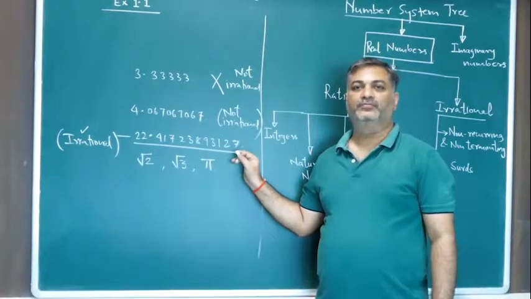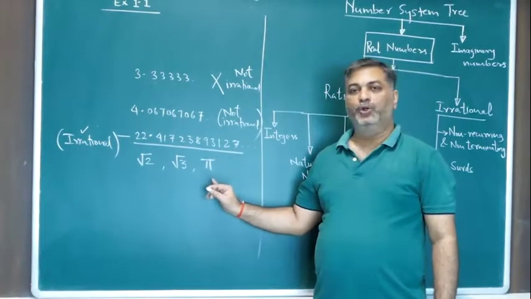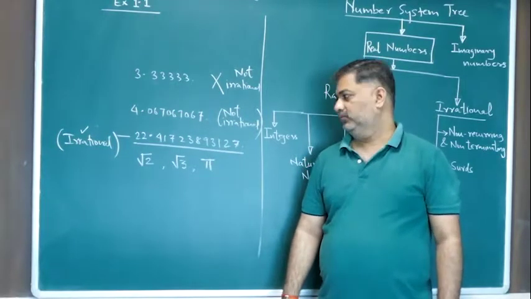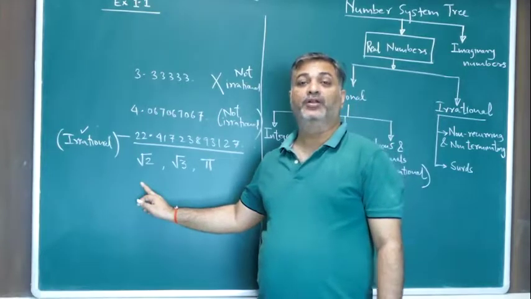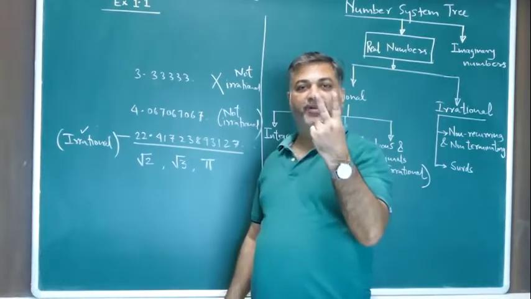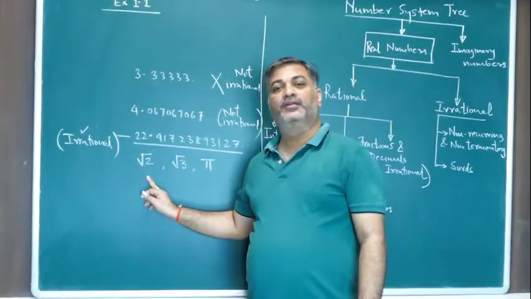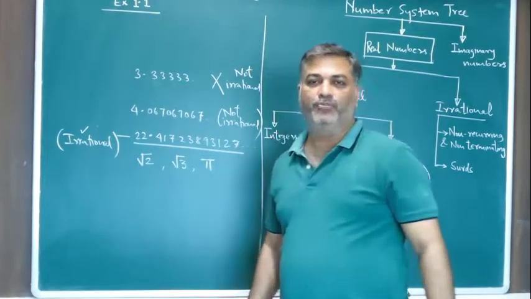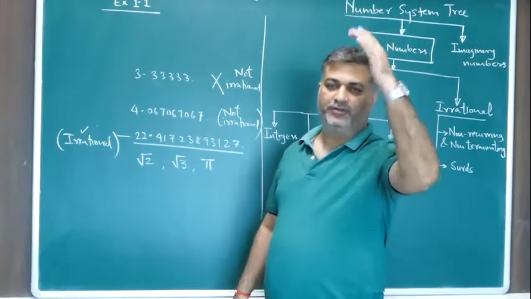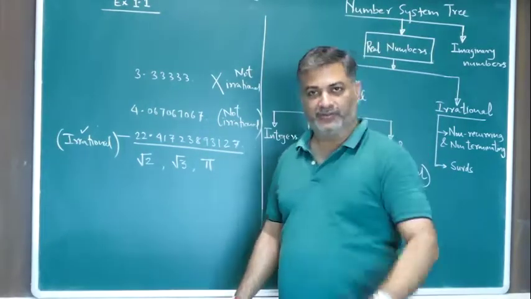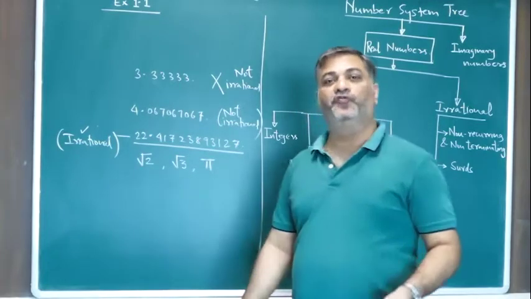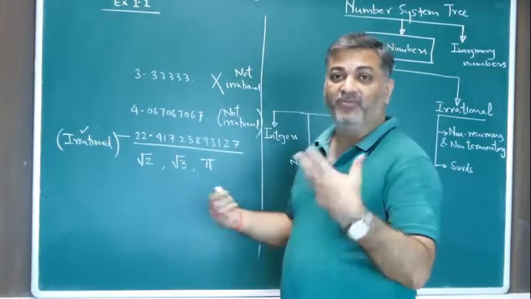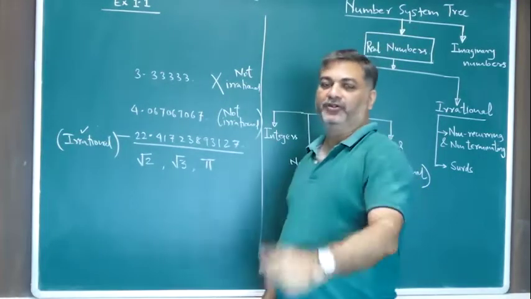Now we go to the last one. Root 2 means what? Square root of a prime number. 2 is a prime number. Square root of 2 is a surd. Surds are always irrational. You will study that when we come to the chapter called surds. But just for your understanding, surds are also irrational. So root 2, root 3, root 5, root 7, root 11, root 19, root 17, the roots of prime numbers are going to be irrational.